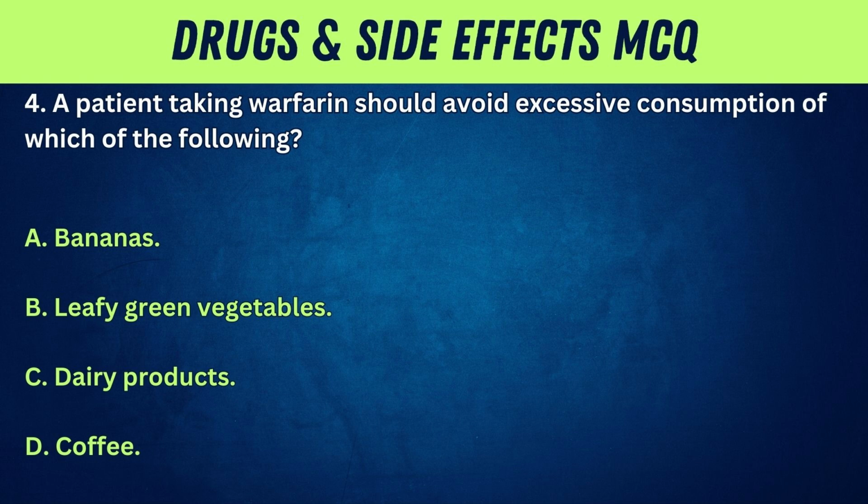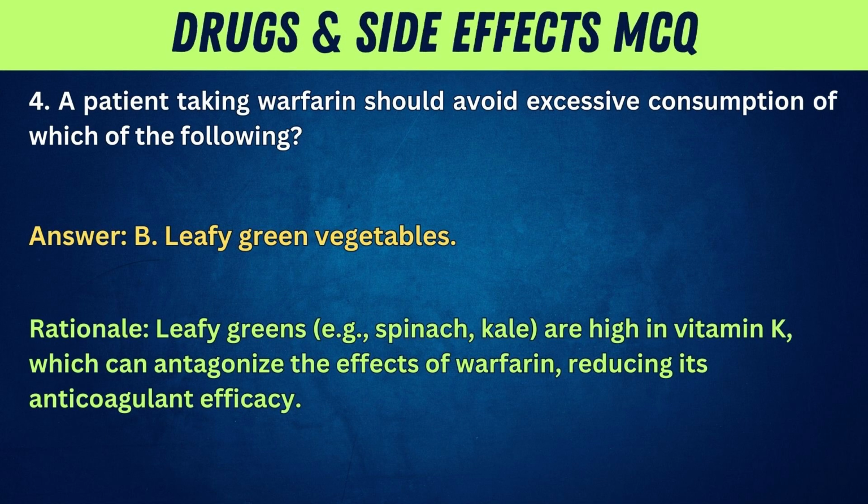4. A patient taking warfarin should avoid excessive consumption of which of the following? A. Bananas. B. Leafy green vegetables. C. Dairy products. D. Coffee. Answer: B. Leafy green vegetables. Rationale: leafy greens, e.g., spinach, kale, are high in vitamin K, which can antagonize the effects of warfarin, reducing its anticoagulant efficacy.